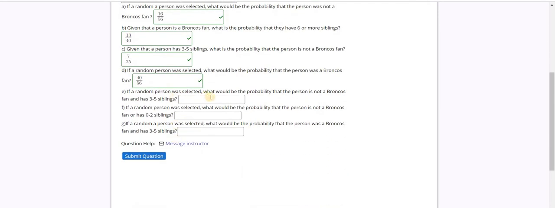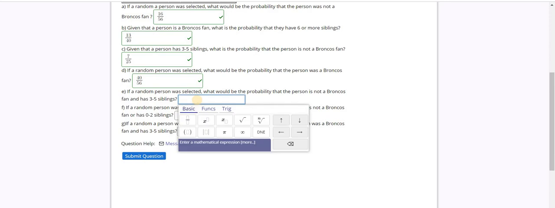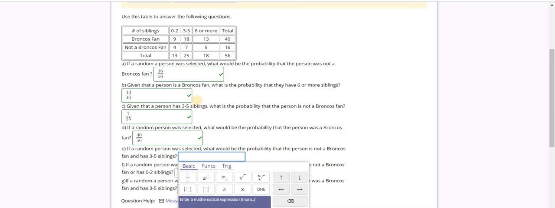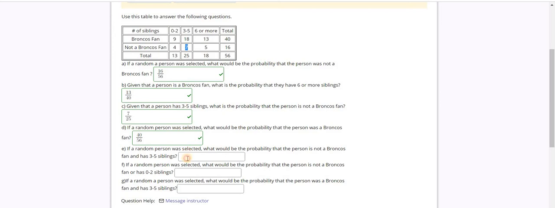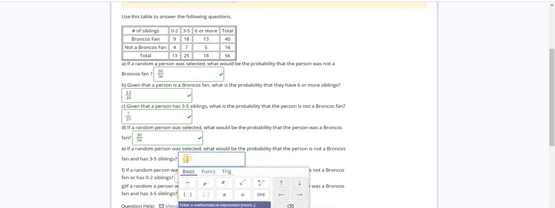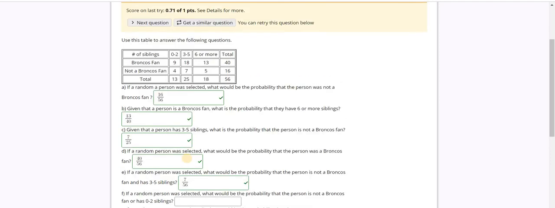If a random person was selected, what would be the probability that the person is not a Broncos fan and has 3 to 5 siblings? And event means I need to find one number that satisfies both of these categories. So not a Broncos fan and have 3 to 5 siblings, that is basically number 7. So I have 7 people out of the 56.